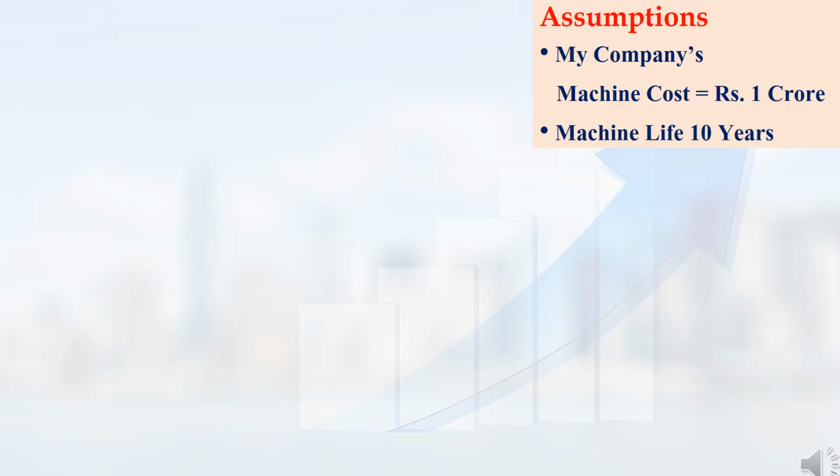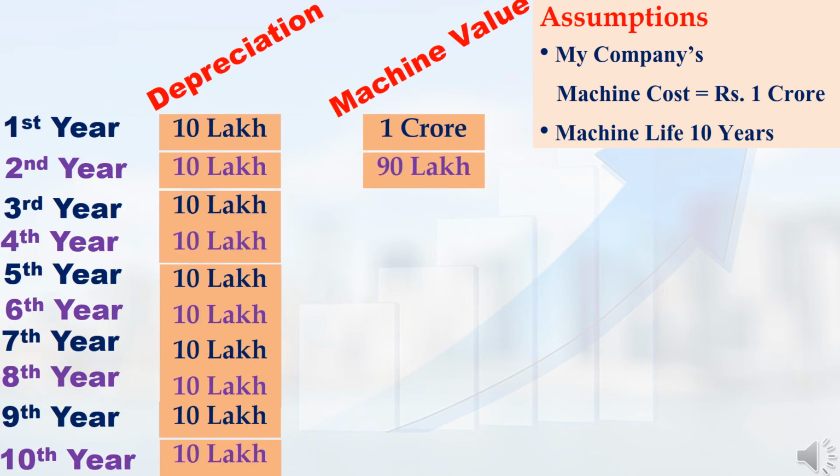The machines in my company will not work for a lifelong period, because all machines have a certain life period. For example, let me assume that I purchased machines for my company for 1 crore rupees, and the life period of those machines is 10 years. If I distribute that 1 crore rupees evenly over 10 years, I get 10 lakh rupees for every year.